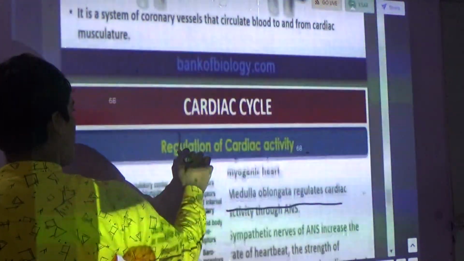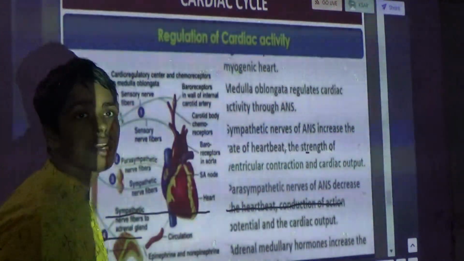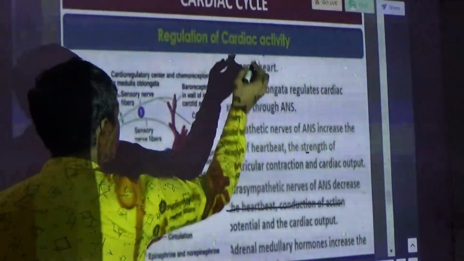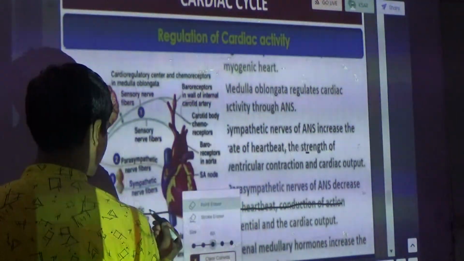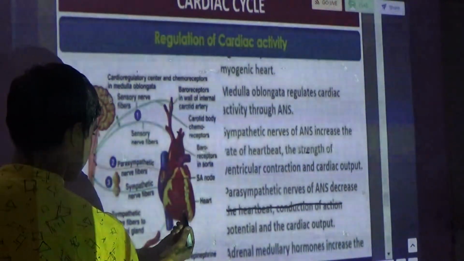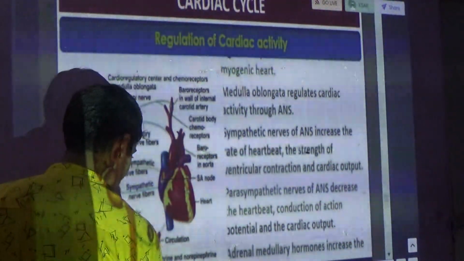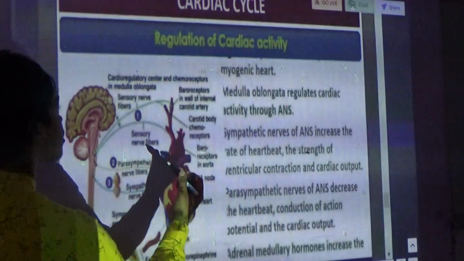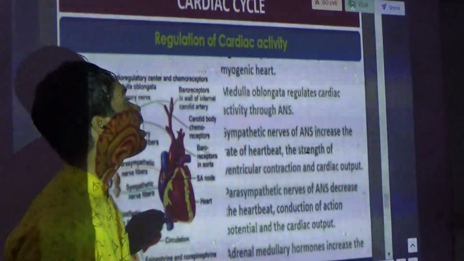I think we have completed the coronary circulation. Now we will see the regulation of the heart. Our heart is what type of heart?